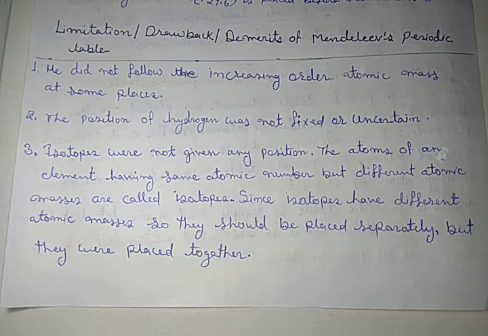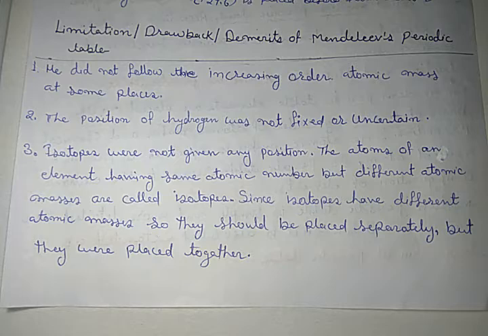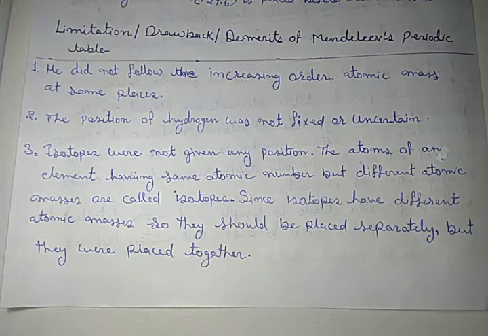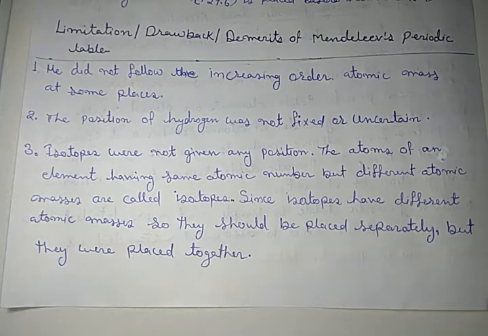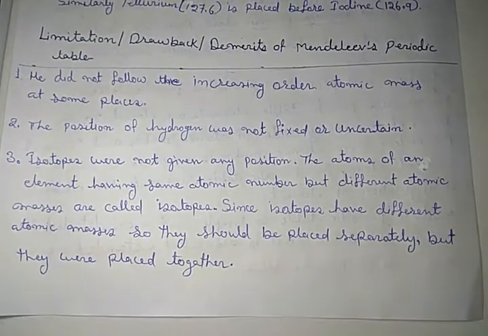In yesterday's class, we discussed Mendeleev's periodic table, its construction and its properties. Let me rewind a bit. The first point was the law of Mendeleev's periodic table, a very important question for the exam. The properties of elements are a periodic function of their atomic masses.